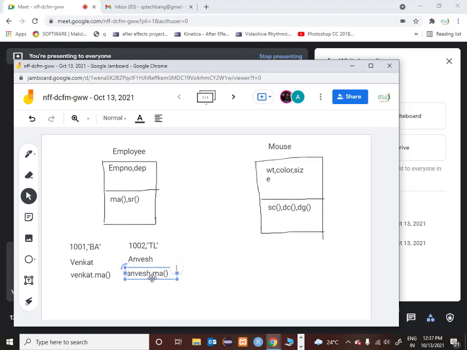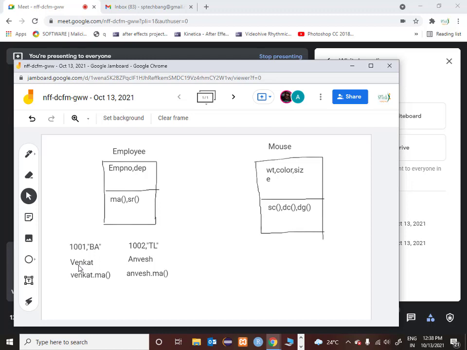So what you have to understand from here is, the method is only one, but it is being called by multiple objects. There could be 100 employees in your organization, and all 100 employees have to mark attendance. You cannot expect 100 methods to be written.